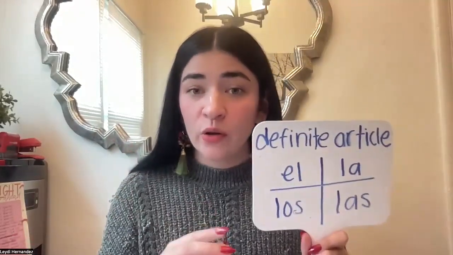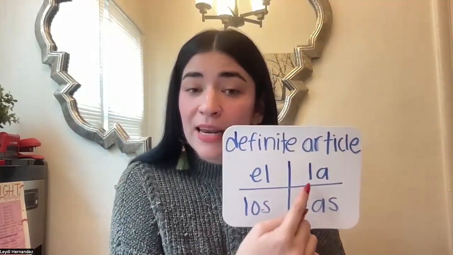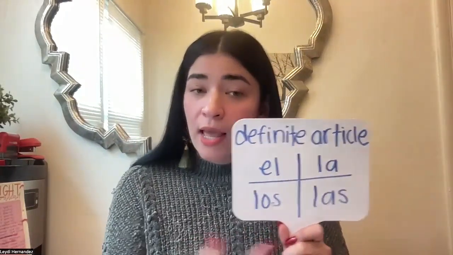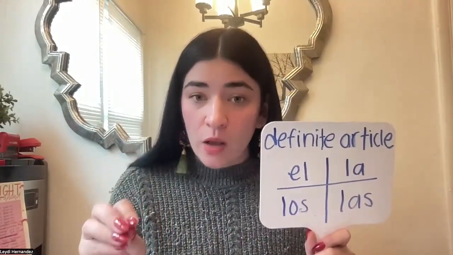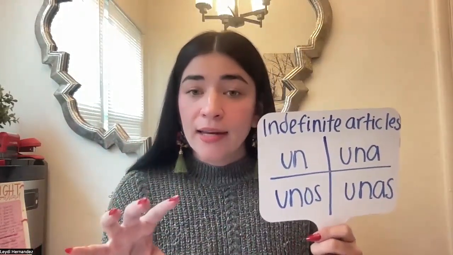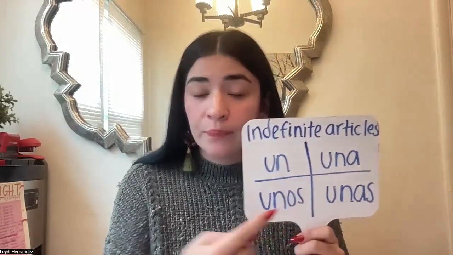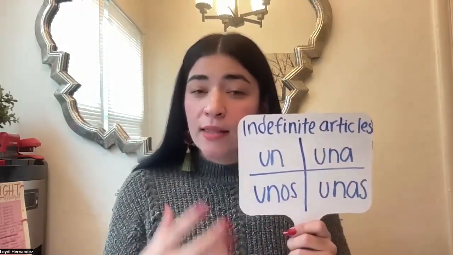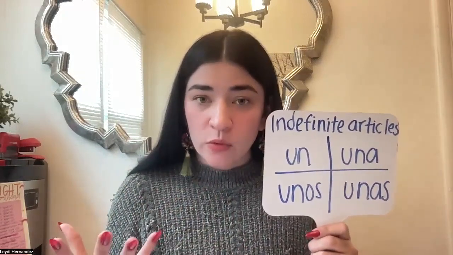So again, remember that the equivalent of the in Spanish is el, la, los, or las, and this is called the definite article, and it's for very specific nouns. And the equivalent of a, an, and some in Spanish will be un, una, unos, or unas, and this is called the indefinite article, and this is for unspecified nouns.